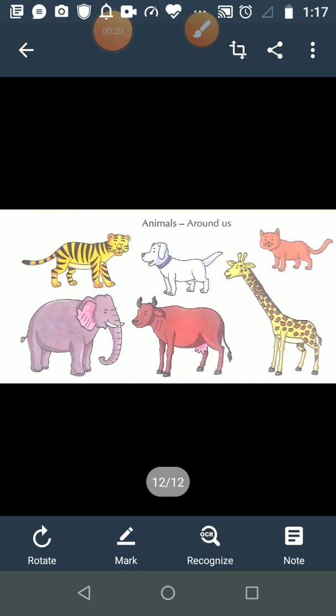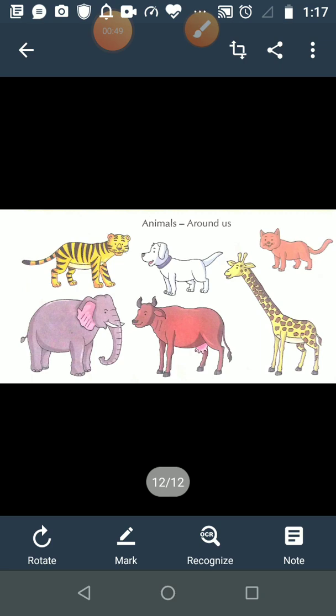There are many animals around us, and these animals are of different colors, shapes and sizes. The word animal includes a variety of living creatures, and when we study animals on our planet Earth, we study them under 6 categories.